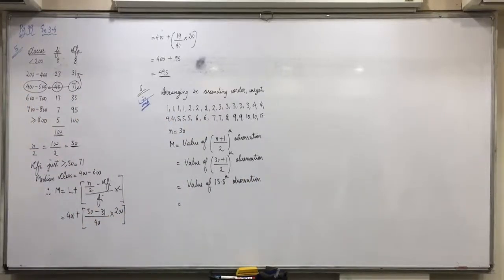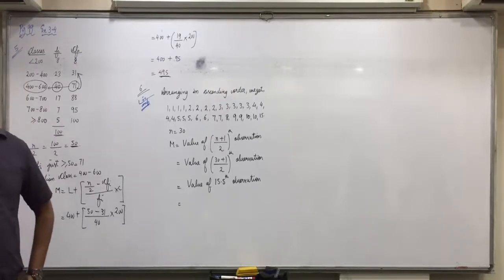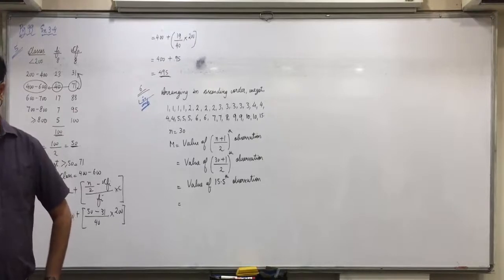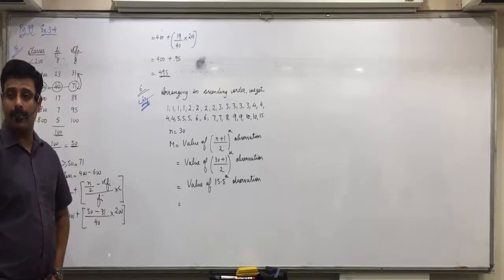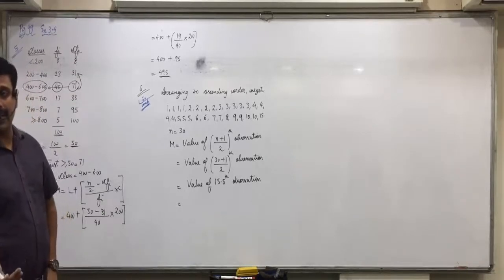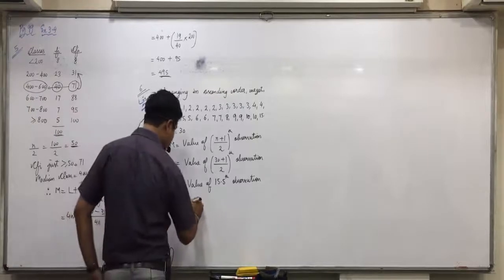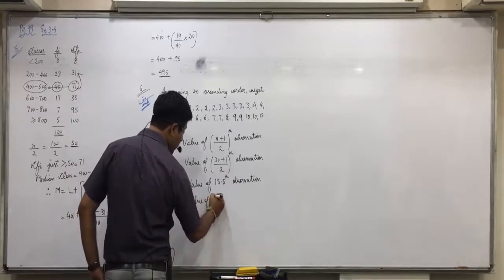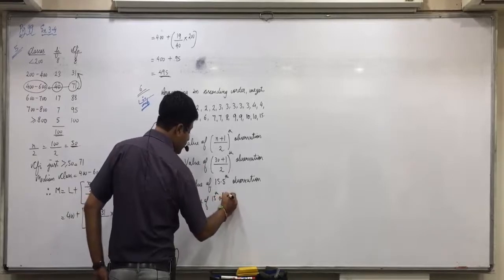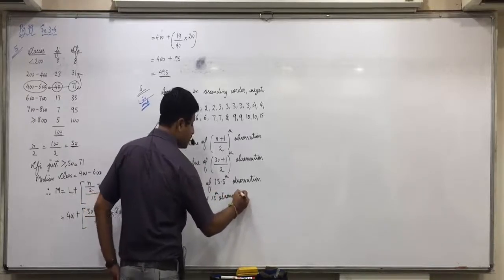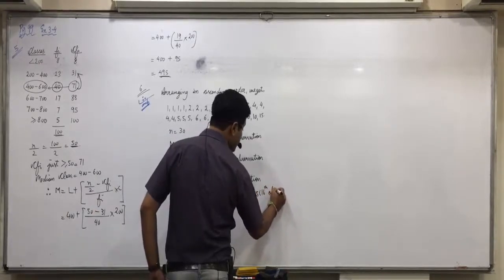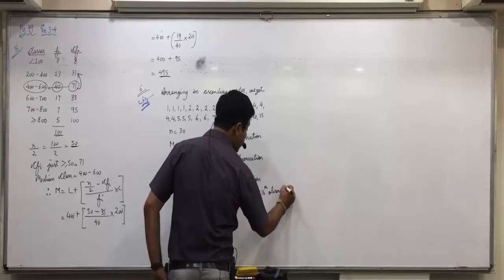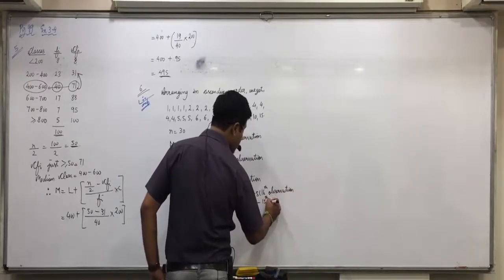Okay, now Zeba, how will we expand this 15.5? 15 plus 0.5, and then 16 minus 15. So the value of the 15th observation plus 0.5 bracket, 16th observation minus 15th observation.